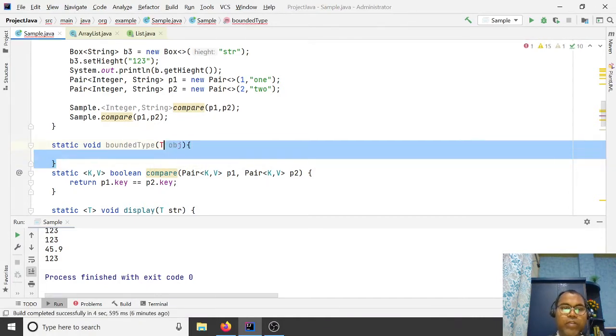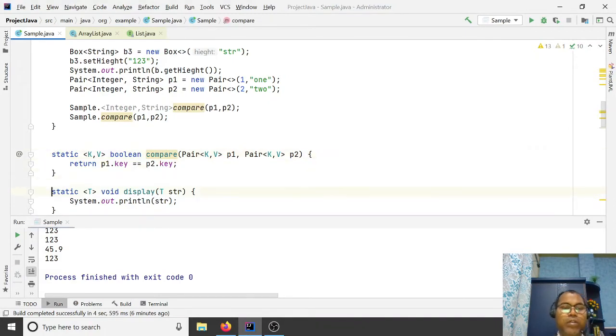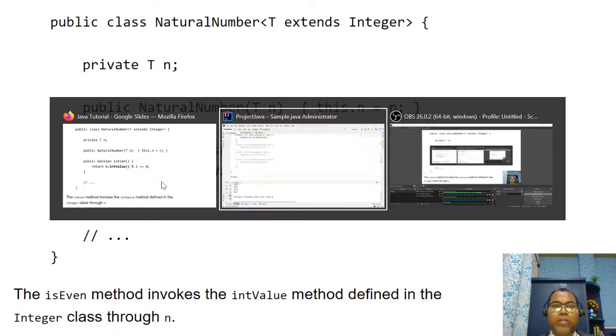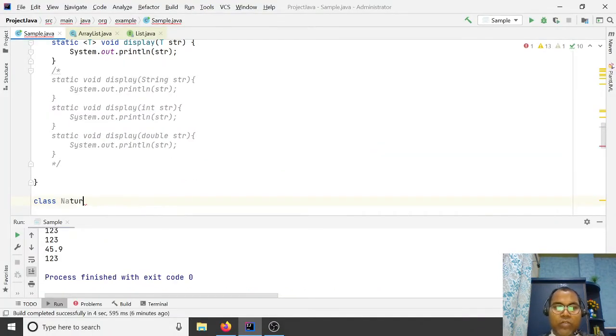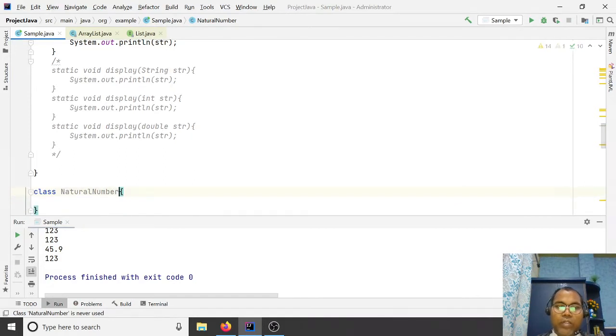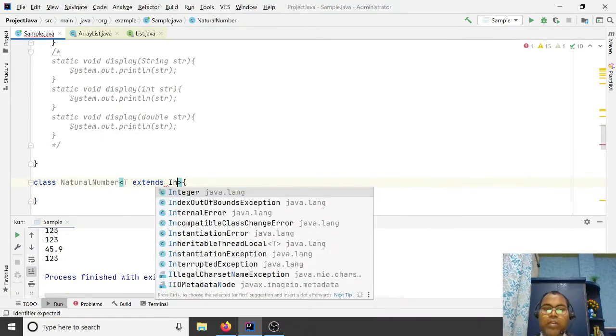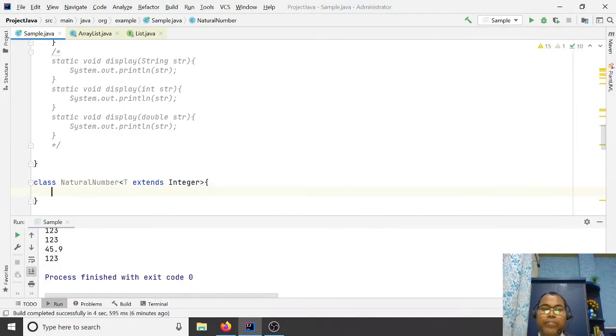So first you have to write some class. Let's take the same example, natural number. I am saying natural number. If you type generic type T, that means they may not be a number. They may be a string. They may be another number. So how to restrict? I say this only extends Integer class. So it only supports integer numbers. T num.